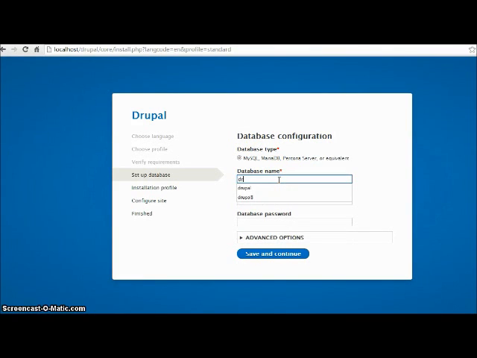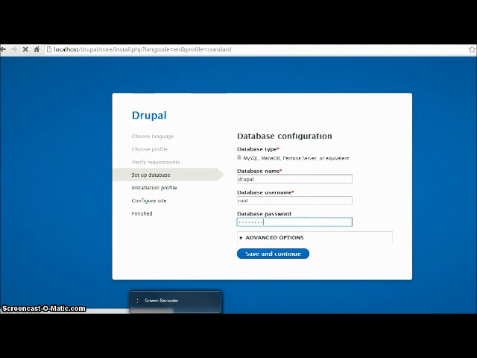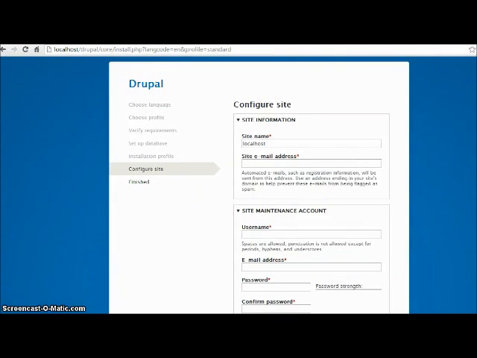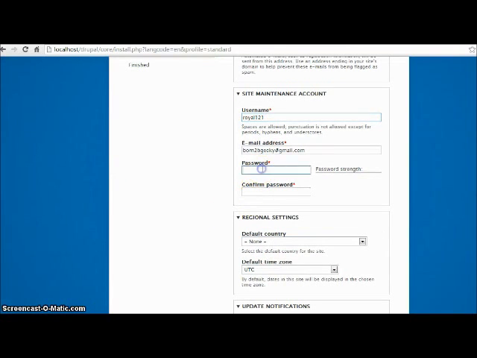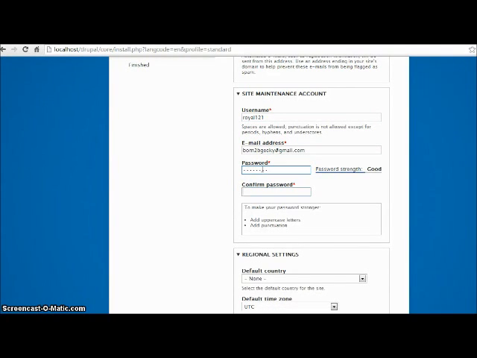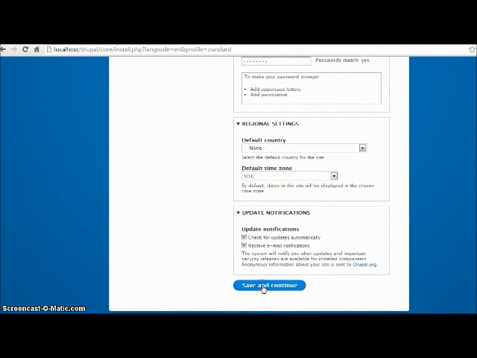So let us fill in the database name, database username, and the password. When the installation is over, you would come to this page. So let us configure our site. We'll call it Drupal on IIS, site email address, username, password, and we'll click on save and continue.